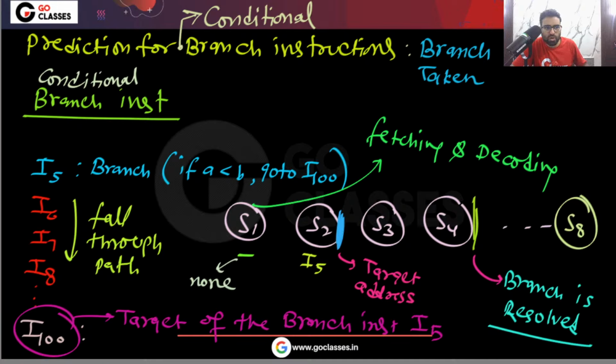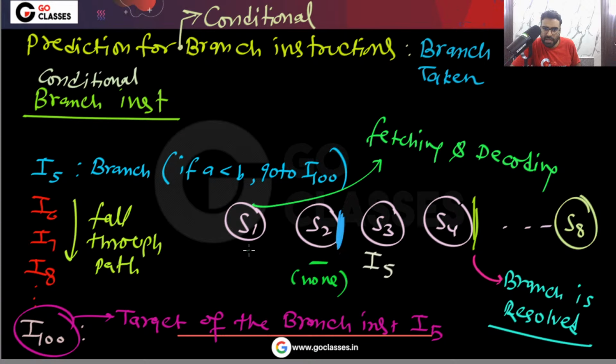Yes or no? So notice what I will do: when this instruction I5 is here, remember, here I will fetch none. And here I will fetch I100. This is interesting. Do you agree with me? This is just simple common sense. Do you agree with me? Let me know. Did you understand this point?